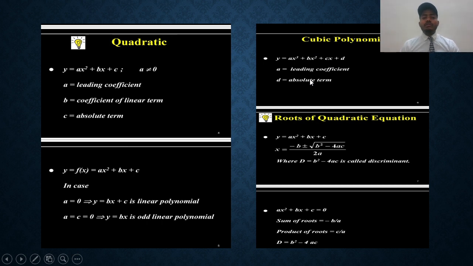In this quadratic equation, we discuss some examples with the help of the roots of the quadratic equation, using the Sridharacharya formula. Here, y = ax² + bx + c. Here x = (−b ± √(b² − 4ac)) / 2a. Here D = b² − 4ac is called the discriminant.